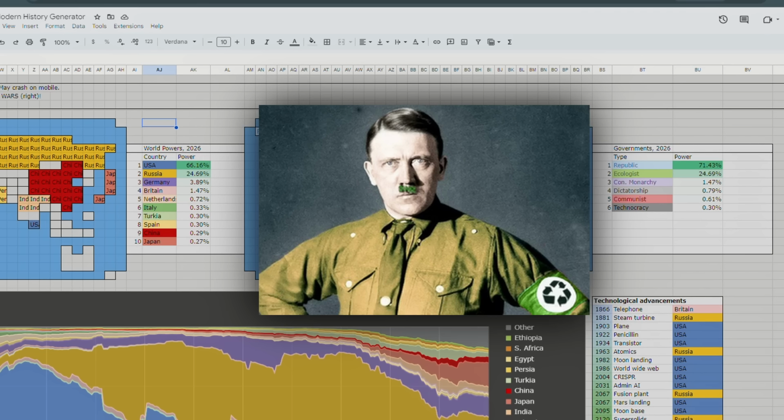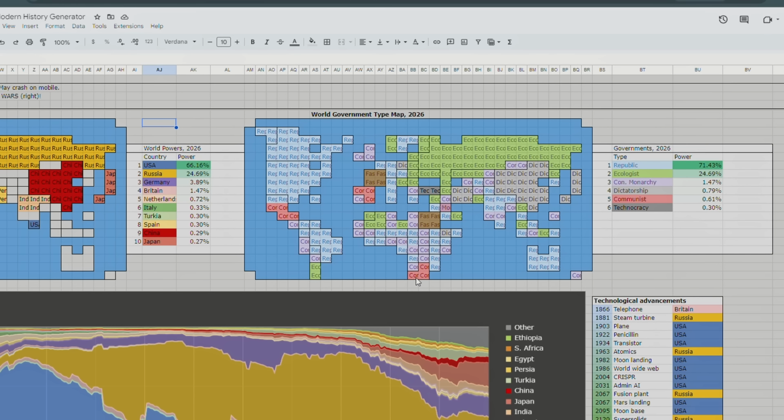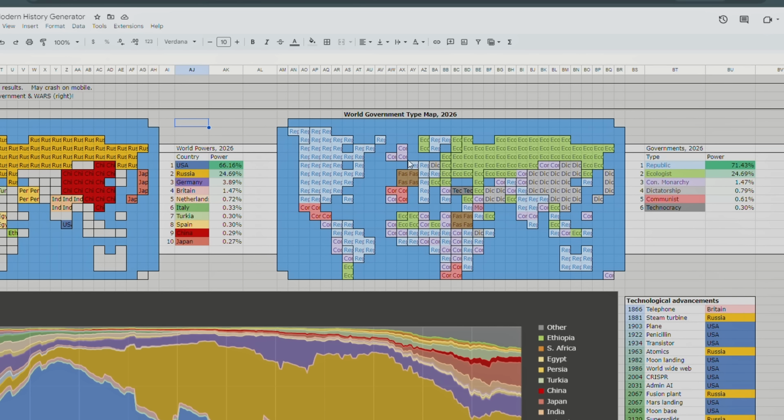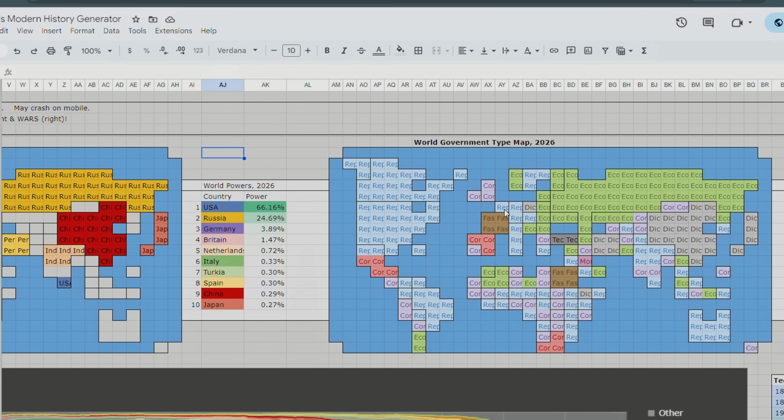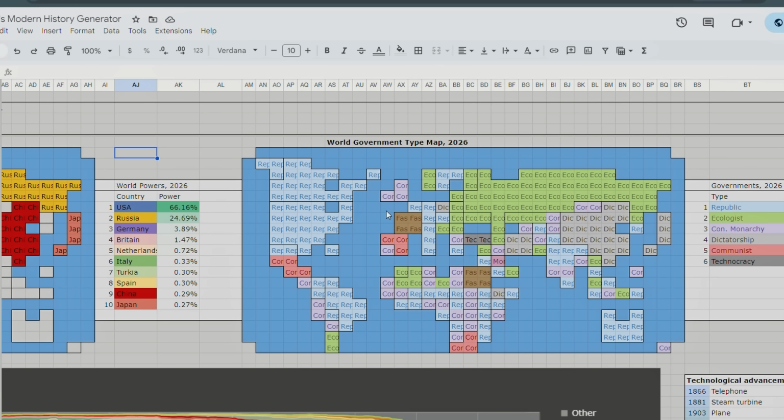But there are of course a couple communist countries as well, looks like, including South Africa, Spain, and Mexico. And there are, of course, various dictatorships, and there's a lot of constitutional monarchies in this timeline. So in this timeline, constitutional monarchies are still popular. So Britain is, of course, a constitutional monarchy. Let me zoom in so it's easier to see. There we go. So Britain's a constitutional monarchy. Ireland is a constitutional monarchy.